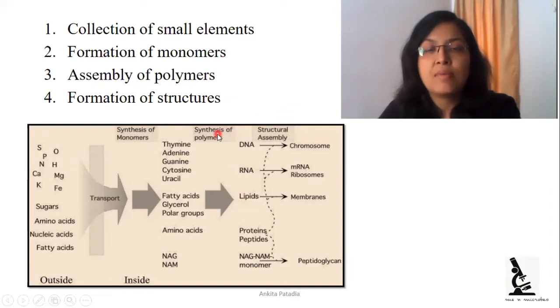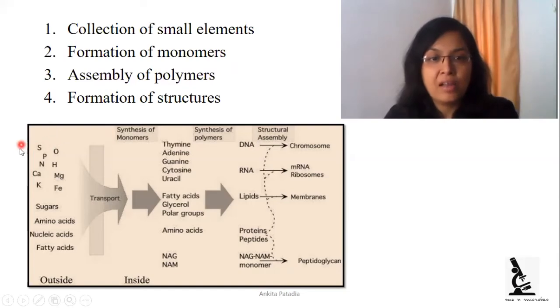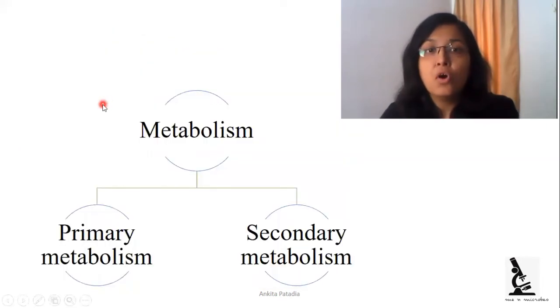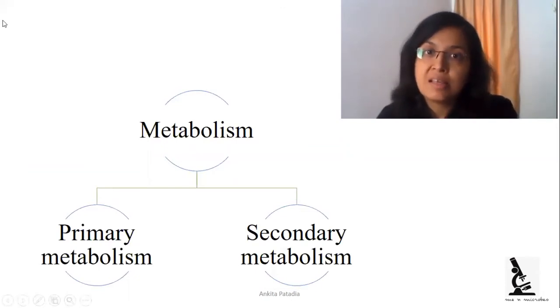All these polymers are assembled with each other and structural material is produced like chromosomes, mRNA, ribosomes, membranes, and peptidoglycans. So here is a very good example we can see in this picture of what anabolism is. So this is about catabolism and anabolism reactions that occur in metabolism. These 2 different reactions occur simultaneously.